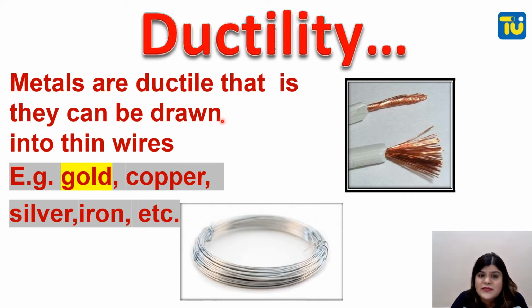Ductility. Metals are ductile, that is, they can be drawn into thin wires. All the electric wires which you have at your home everywhere are made up of metal, and mostly made up of copper. So gold, copper, silver, iron, etc. are examples showing that ductility is a property of metal, that it can be drawn into thin wires.